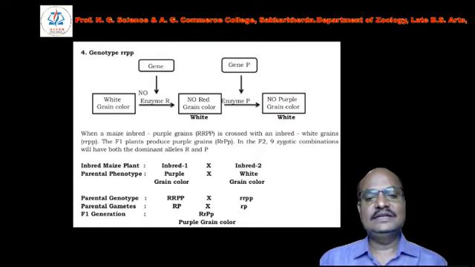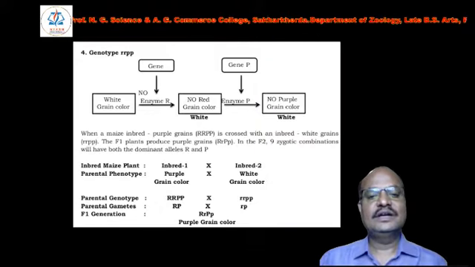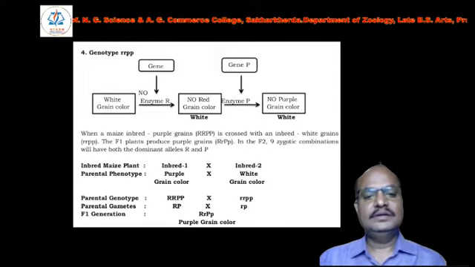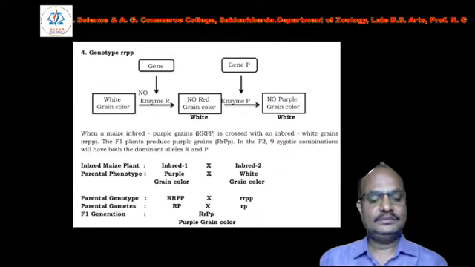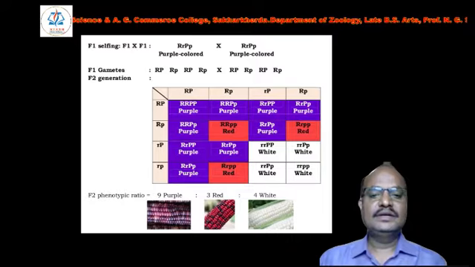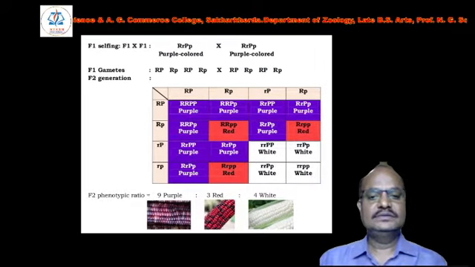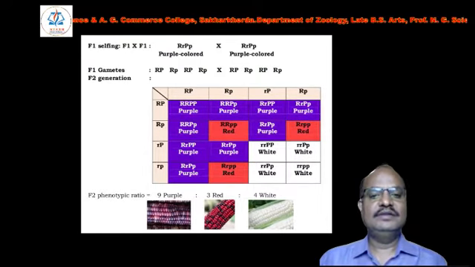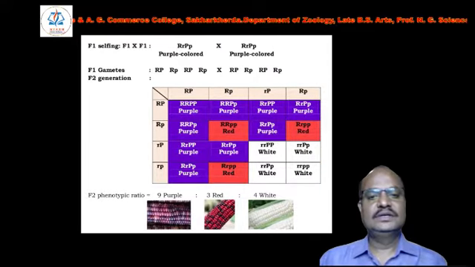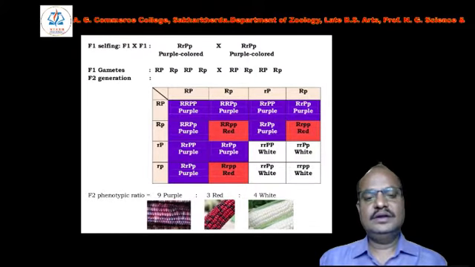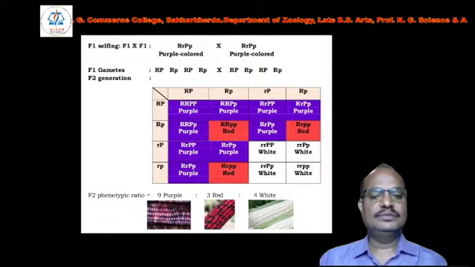Here there is a red grain color, purple, and white. They produce gametes, and the gametes will give purple grain color. Here we find purple grain color, red and white. When we self the F1 generation, we obtain the F2 generation in a 9:3:4 ratio.